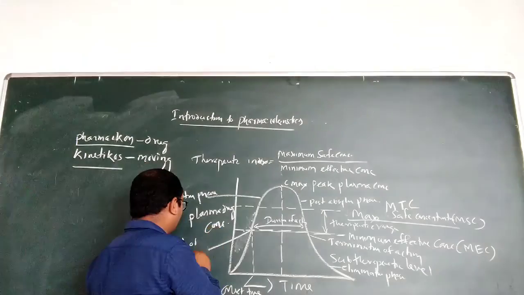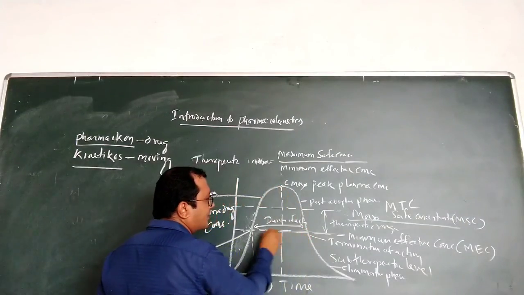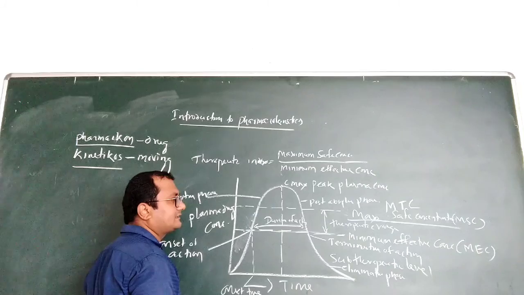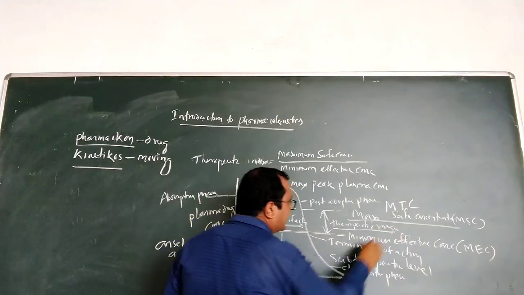Now we will go for some other parameters. You have learned two points: minimum effective concentration and maximum safe concentration. Within this range, we call it the therapeutic range.